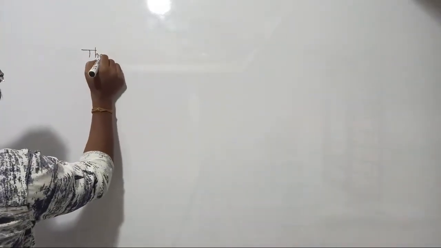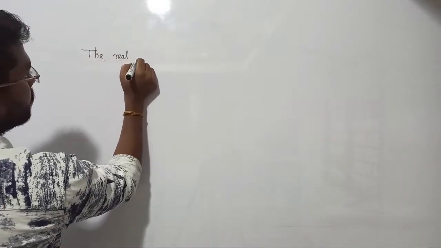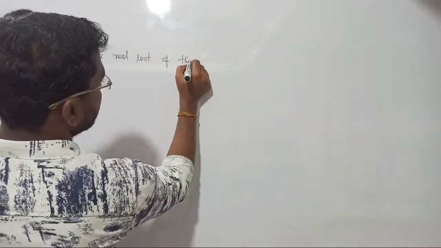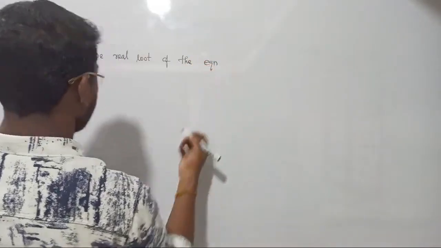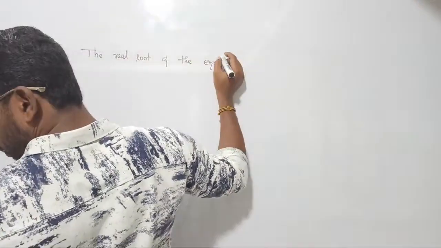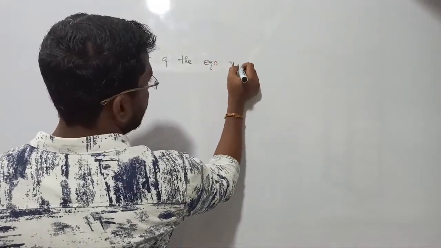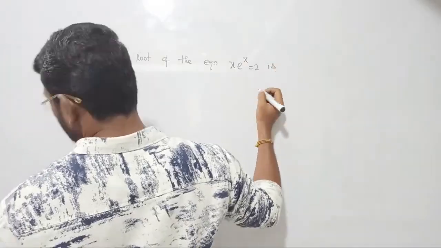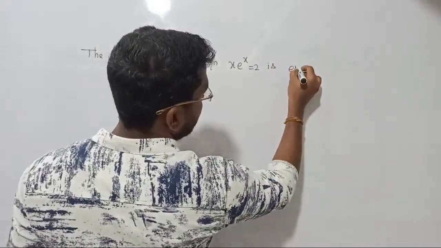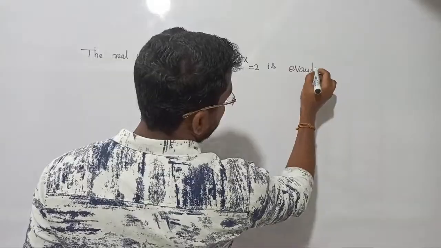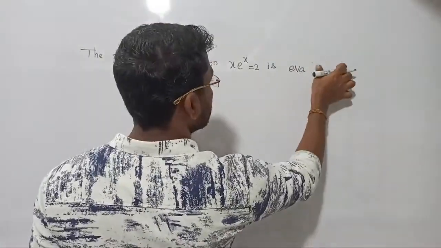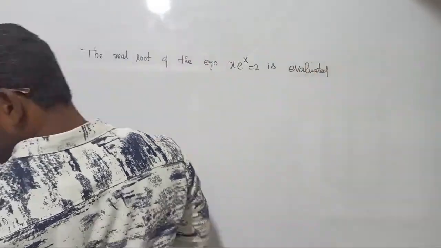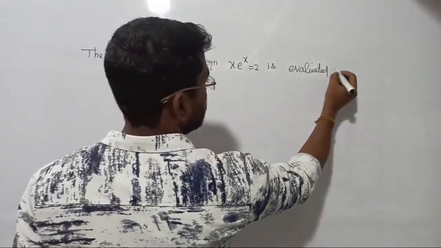The real root of the equation x into e power x equal to 2 is evaluated using NR method.